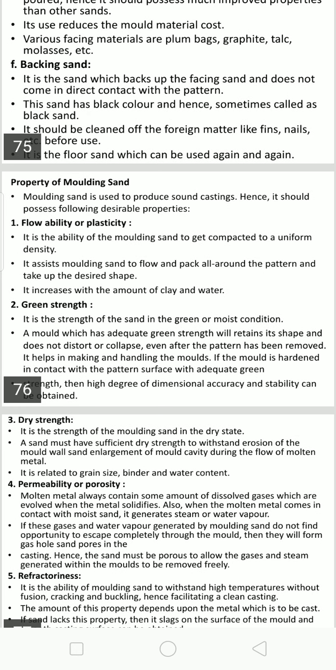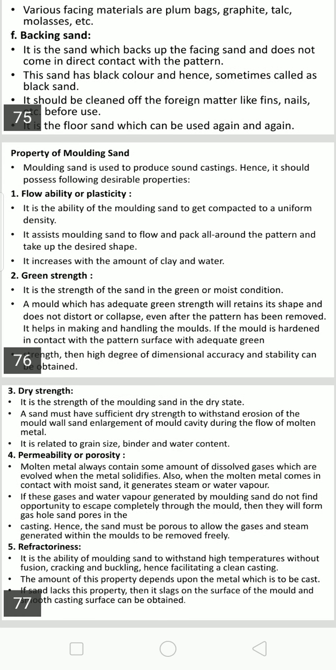So green strength is nothing but the strength of the sand available in the moist condition. It provides all kinds of properties and retains its shape better than in other states, and it is capable of forming any complex shapes, from simple to large ones.